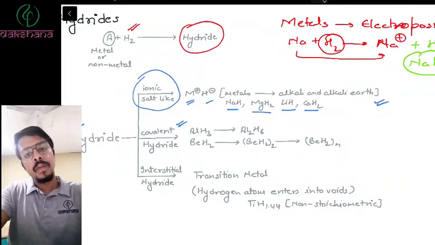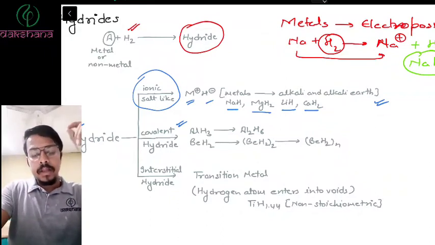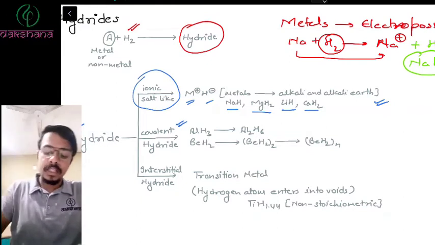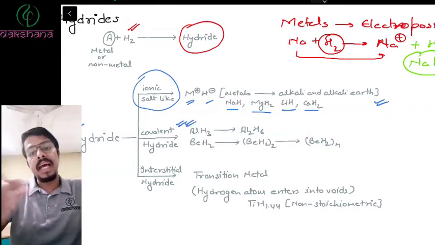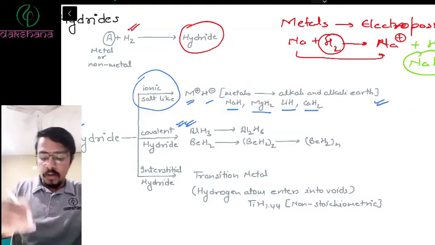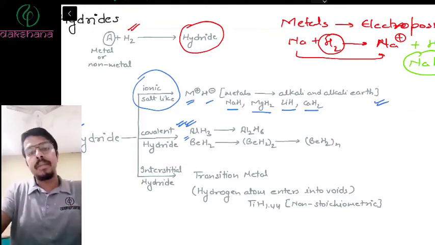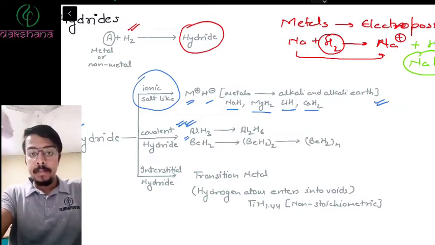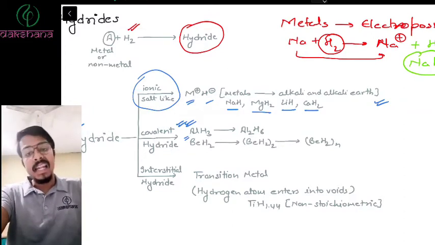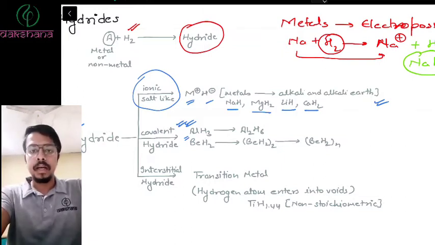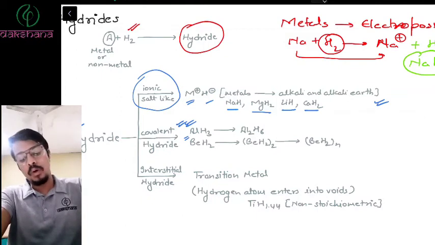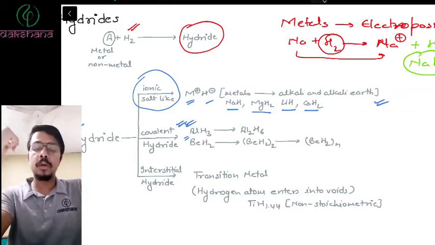Covalent hydrides are those where the metal or the cation is less metallic. For example, aluminium is less metallic as compared to sodium and magnesium. For example, beryllium is less metallic as compared to lithium. So whenever a hydride is formed by a less metallic cation, those hydrides will be called covalent hydrides.